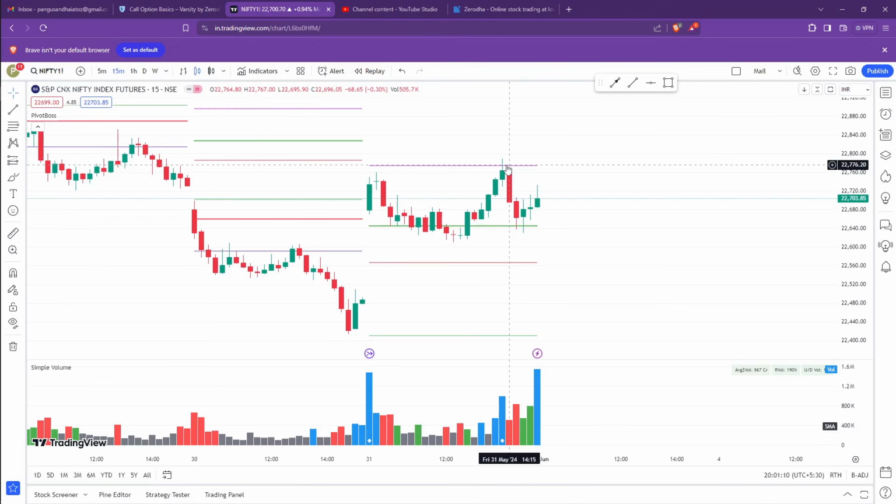And then we have discussed the Camarilla strategy, Camarilla pivot trading. Here, H3 and L3 are called reversal layers, so you have to wait for a reversal setup. H4 and L4 are breakout and breakdown layers. You need to wait for a breakout or breakdown. And H5 and L5 are the target layers. So I think I have discussed a lot in this content. I have shared a lot of information.